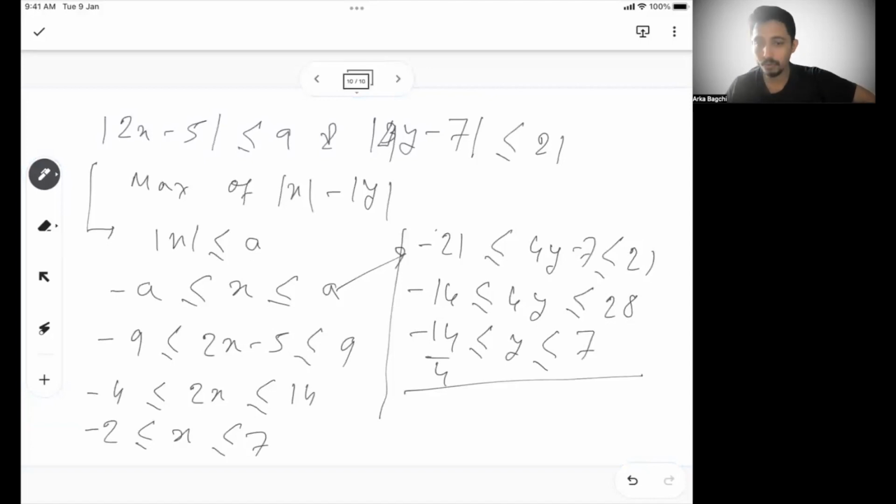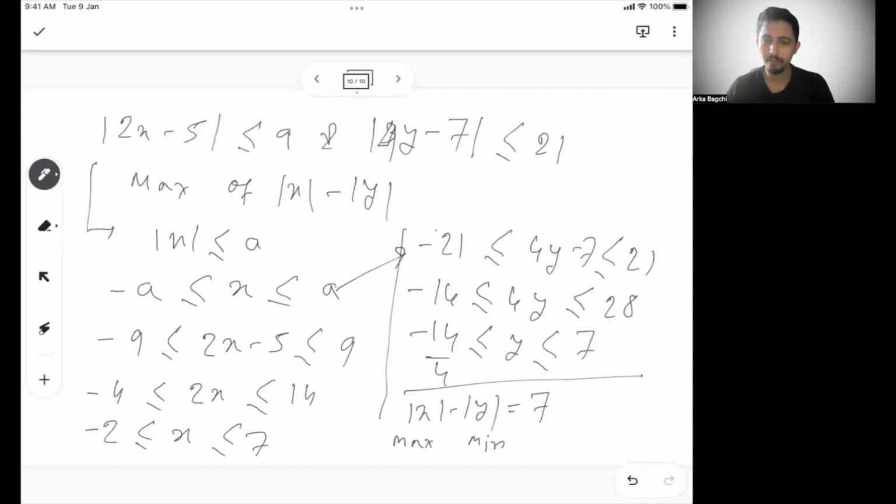So what I need to do, I need to max out mod x minus mod y. So that means I need to find out the max of x and min of y. That's when the difference is maximum. So max of x is 7 and minimum value of y is what? Think and tell me what will be the minimum value of y.